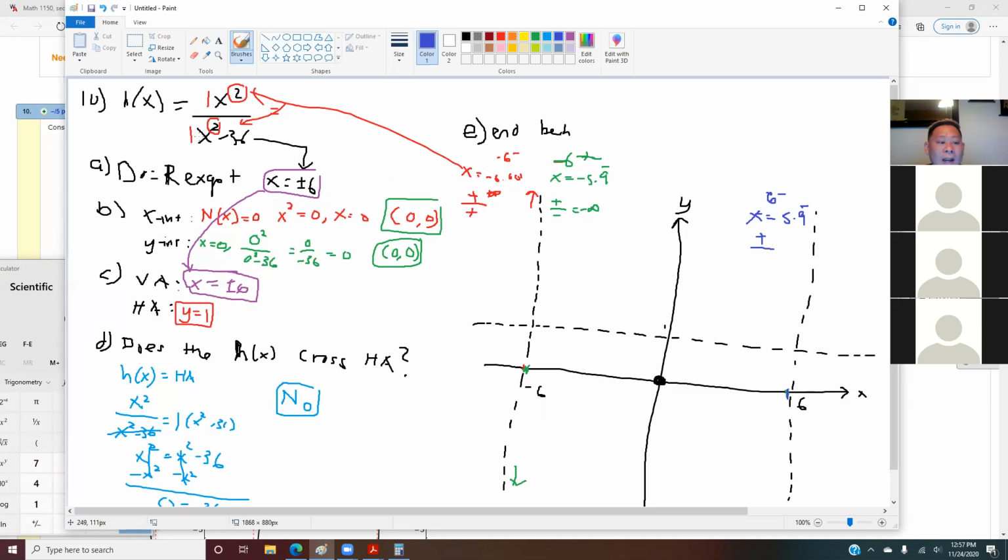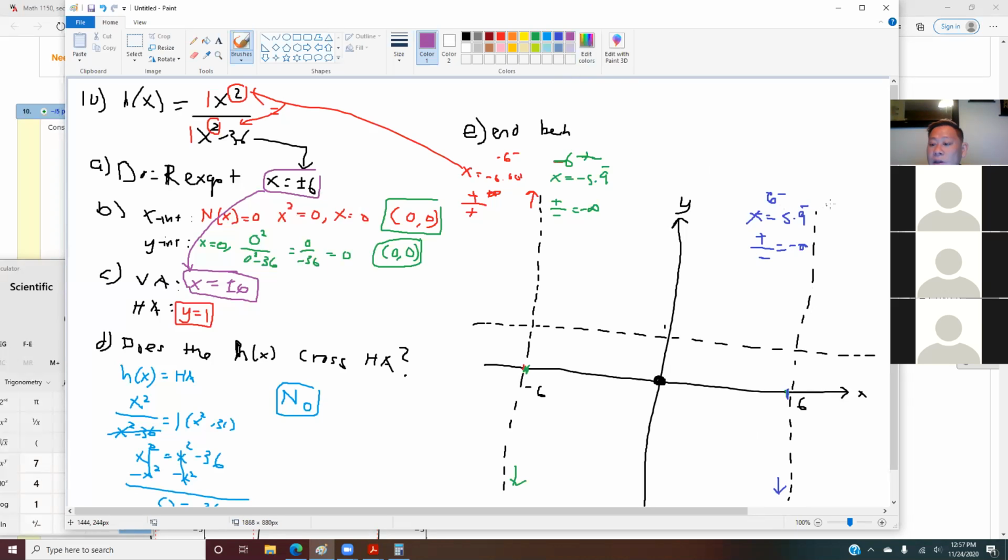And what is 5.999 squared minus 36, a positive or negative infinity? This will give me a negative infinity in this case. So this will go down.